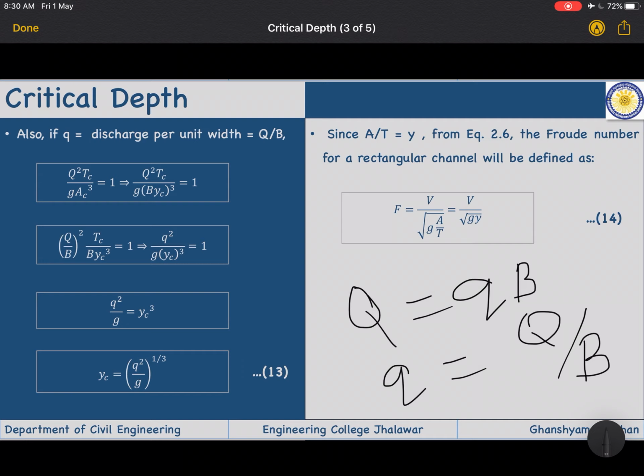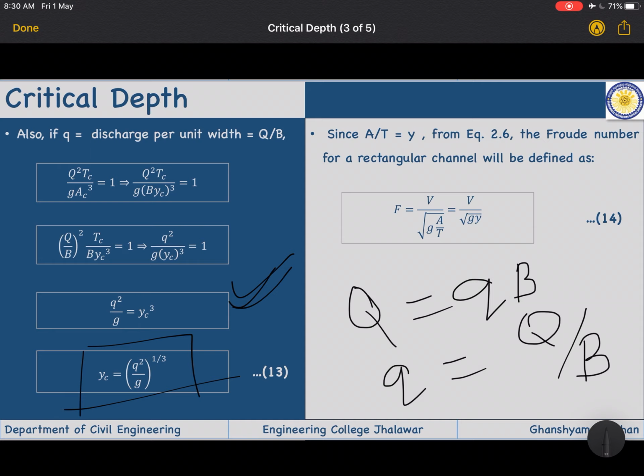Now put the value in the equation Q square T upon g A cube, where A will be b into yc, so Q by b will be q. Finally you will get q square by g equal to yc cube. You can use this equation also very frequently, and finally yc will be (q square by g) raised to the power 1 by 3, the cube root.